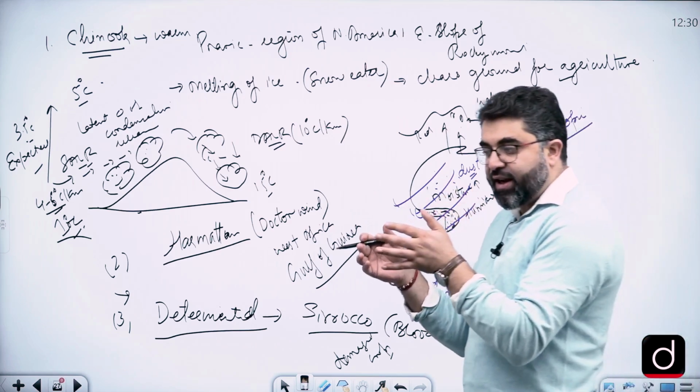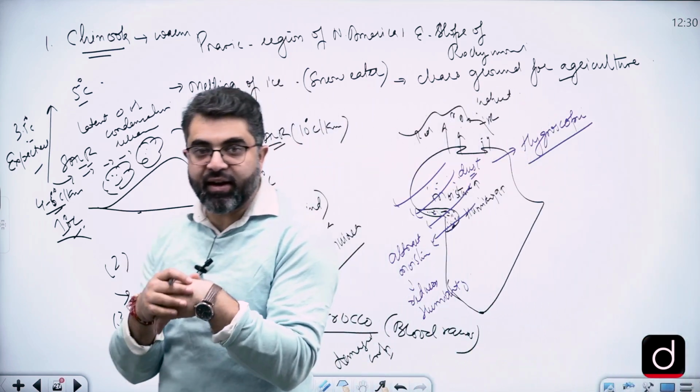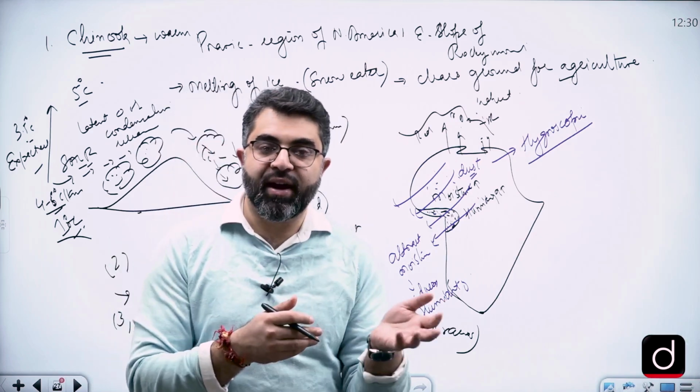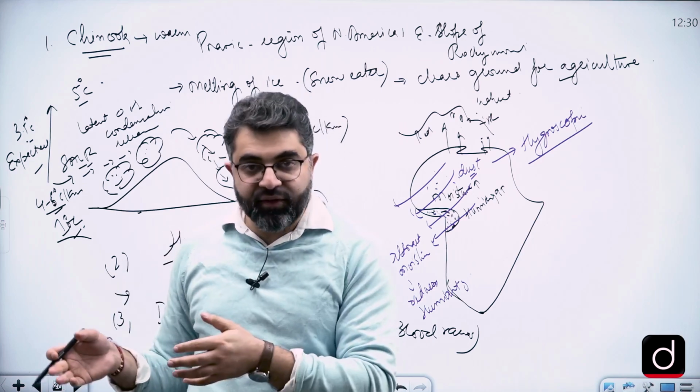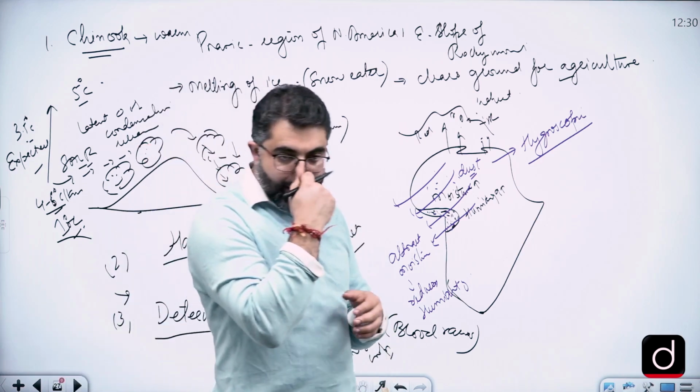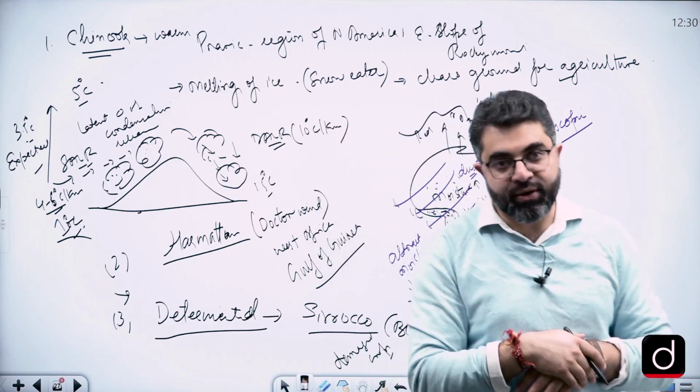So on one side, local winds have a positive effect on agriculture. Local winds also have a negative influence on agriculture. They have a positive effect on life. For example, Harmattan, relaxing, that is why they're called doctor winds.